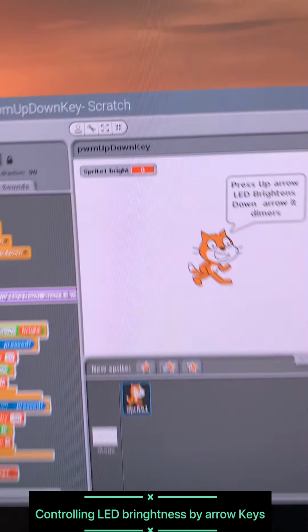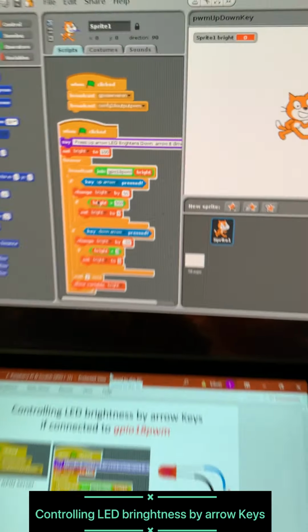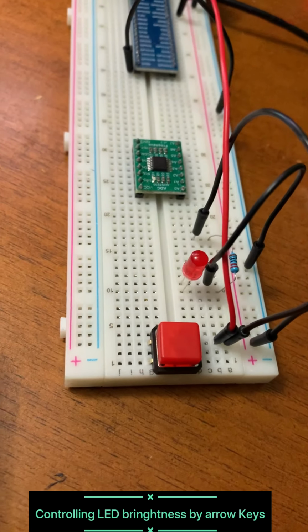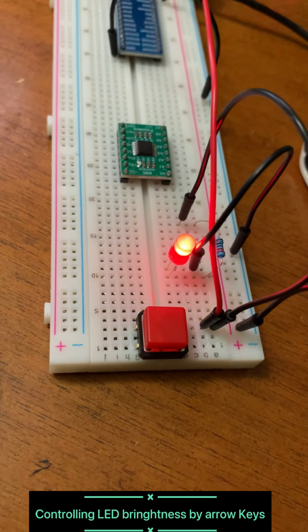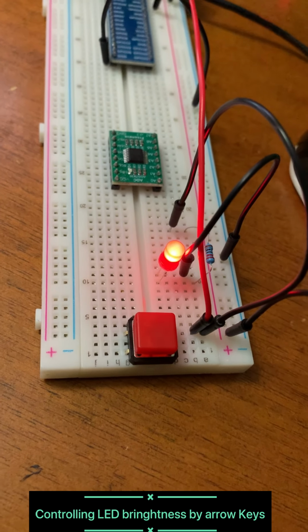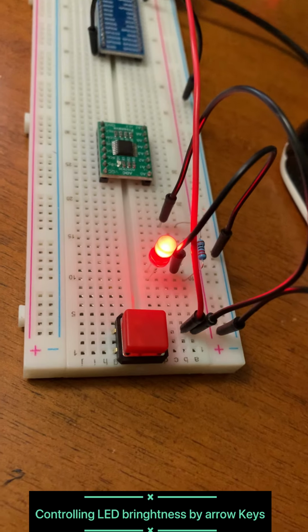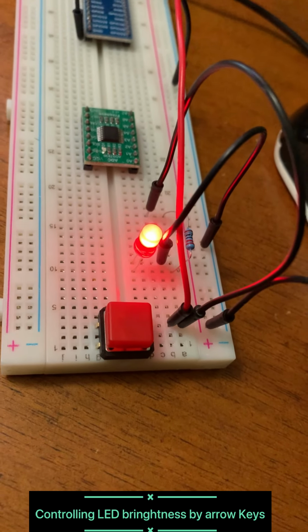As you can see, right now the brightness is 0, the LED is off. As we started increasing the brightness, you see the LED come on, and gradually it gets brighter and brighter as I keep pressing the up key.